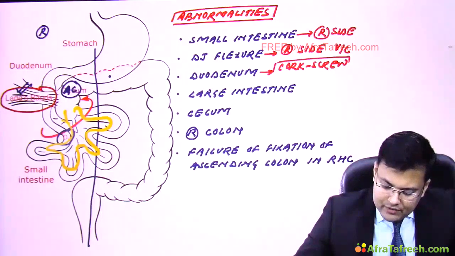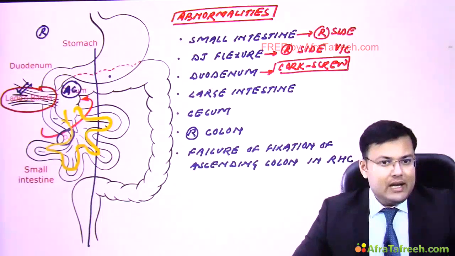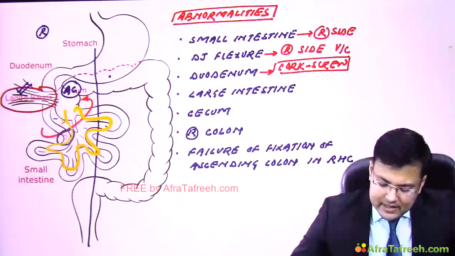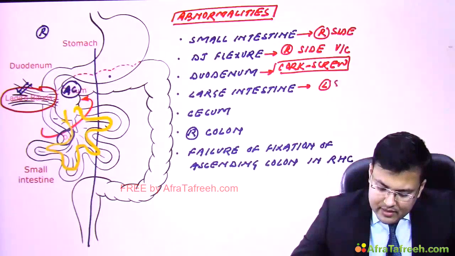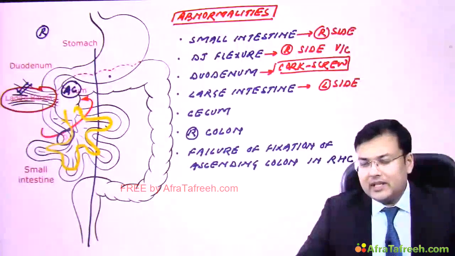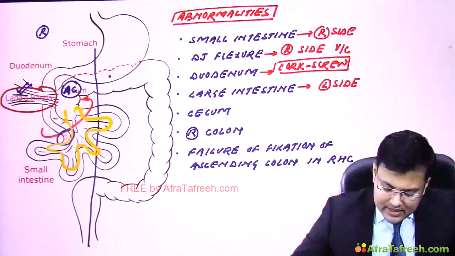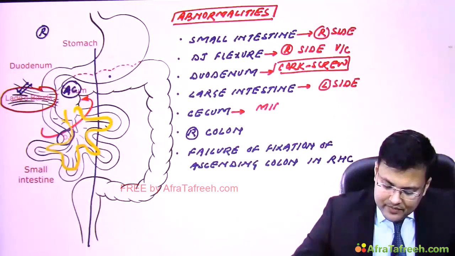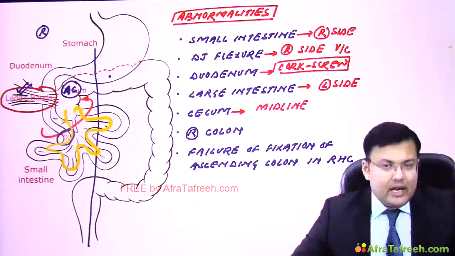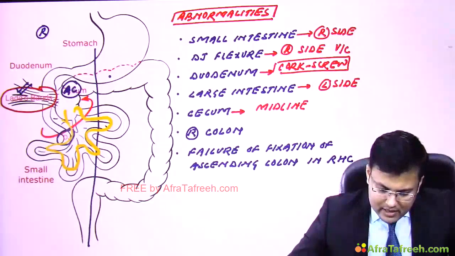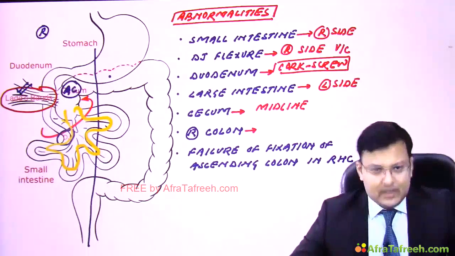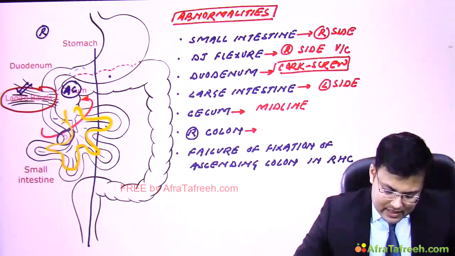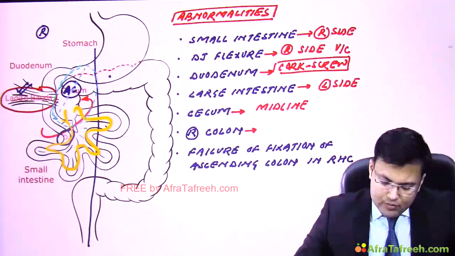Why? Because of compression by Latz bands. Large intestine is located on which side? Mainly on left side. Normally the position of cecum is in right lower quadrant, but here it's abnormal and close to the midline. Right colon, can you see here, this is the right colon, and it is more medial.